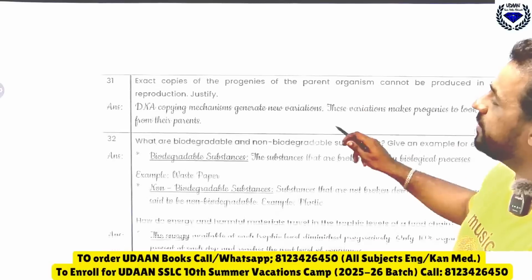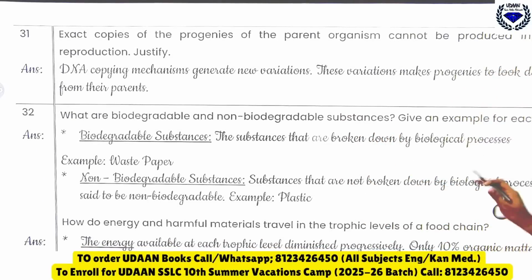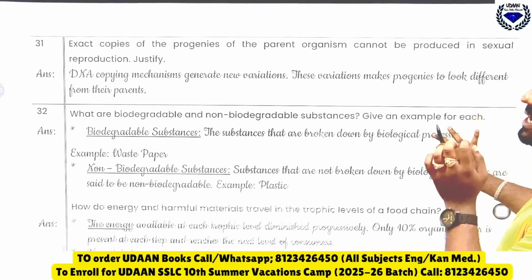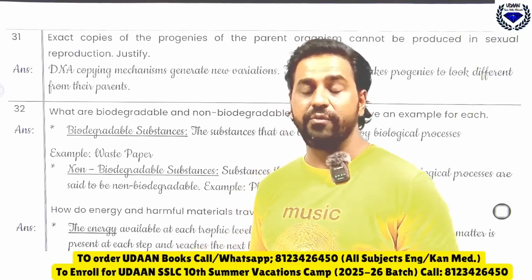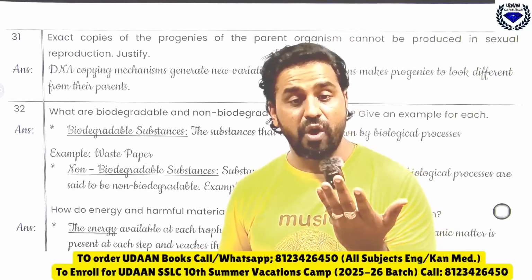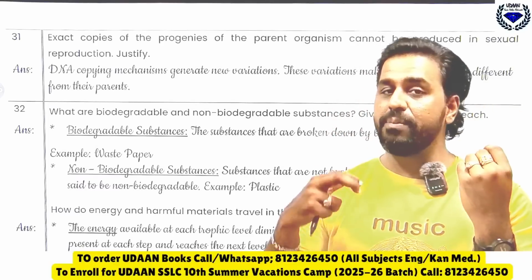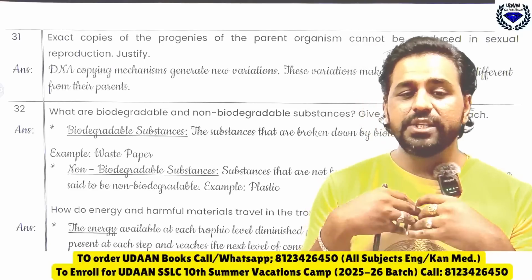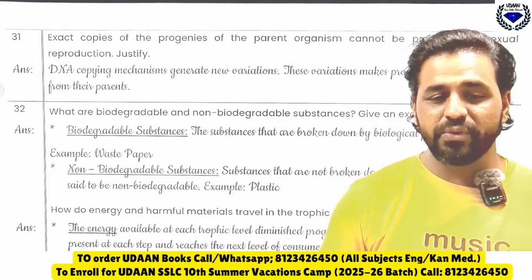Now next one, exact copies of the progenies of the parent organisms cannot be produced in sexual reproduction. Why? In sexual reproduction the baby formed will be completely different from both the parents. The progeny is not completely like the mother, and not completely like the father, and it has characters from both. So due to which it is having what difference? Okay, let me know the answer here.